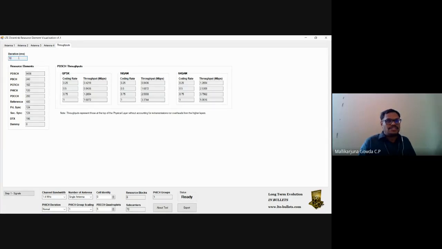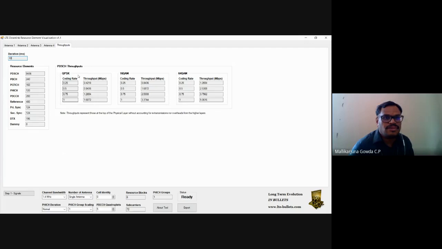See, your frame duration is 10 milliseconds, right? So these are the resource elements. Physical downlink shared channel will have so many resource elements. Means RE, you know what is RE? Resource element. Then PBCH, that is physical broadcast channel, will have 240 resource elements. Then physical control format indicator channel will have 160. So all it is given. See, P-sync, that is primary synchronization, secondary synchronization, then reference signal, then PDCCH and all.